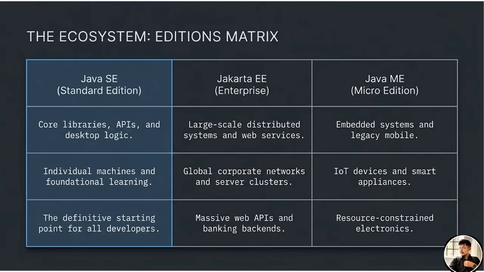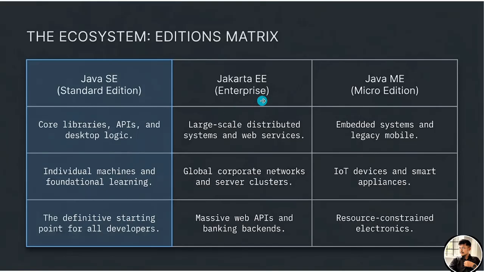And we have some editions of Java. There is Java SE, that is called the standard edition. What was there in the standard edition? There are core libraries, APIs, and desktop logic, the Swing and all we have in this. Individual machines and foundational learning, the definitive starting point for all developers.